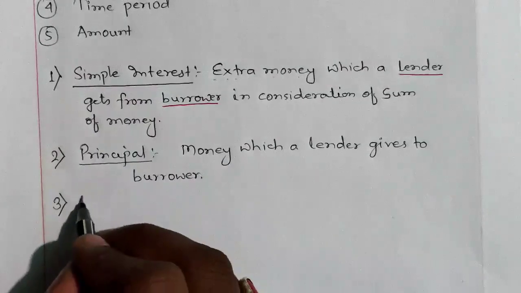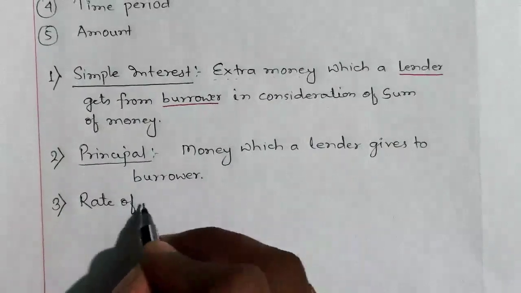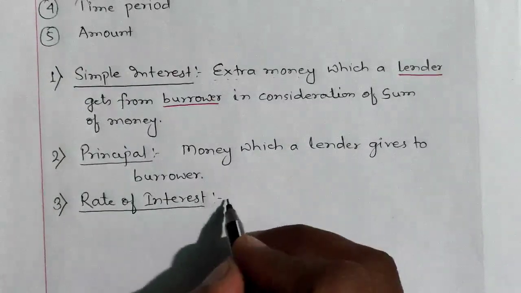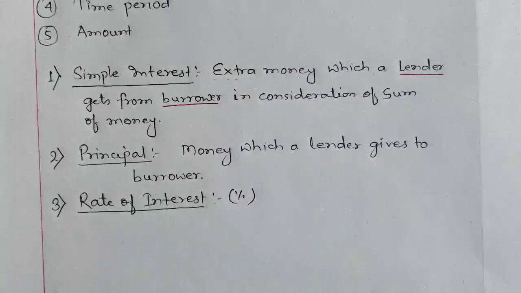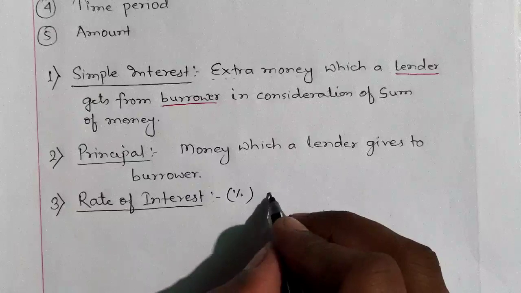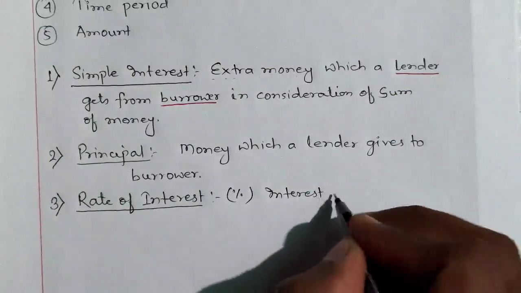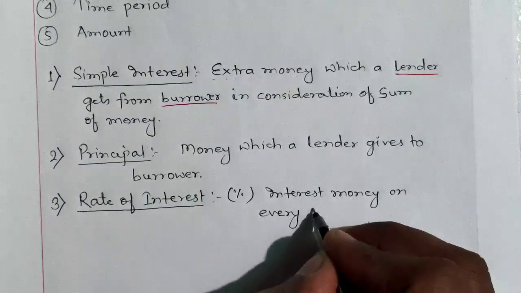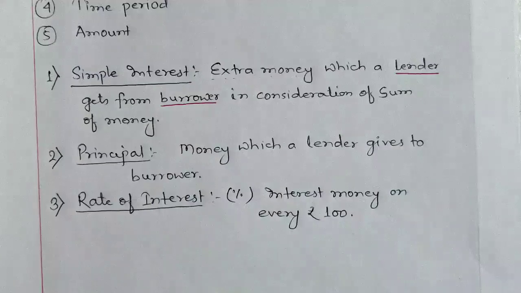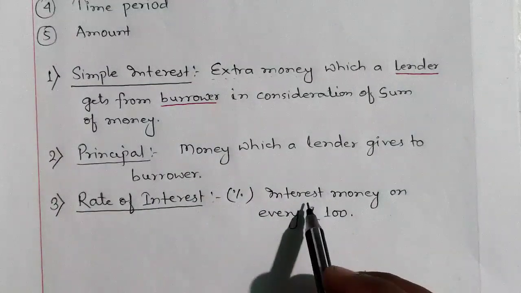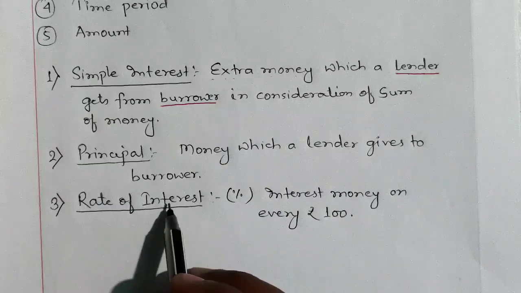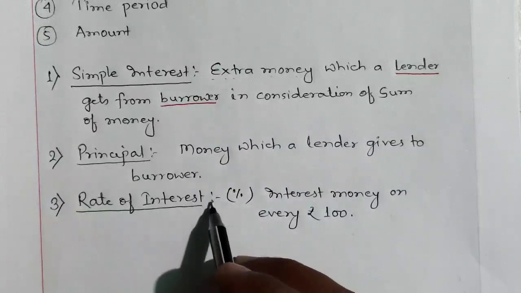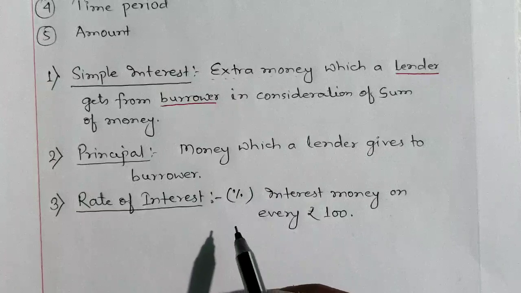Third, we are going to learn about rate of interest. Rate is always given in the form of percentage. It means interest money on every 100 rupees. On every 100 rupees, the amount we are taking as interest is known as rate of interest. It will always be given to you in the form of percentage. In the question you will find rate is always given in the percentage form.